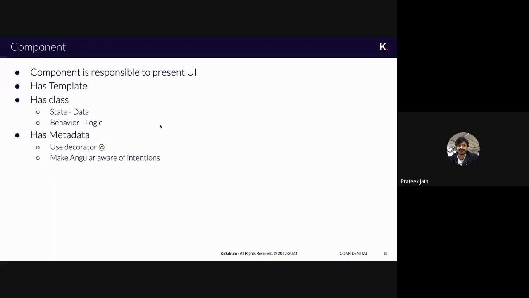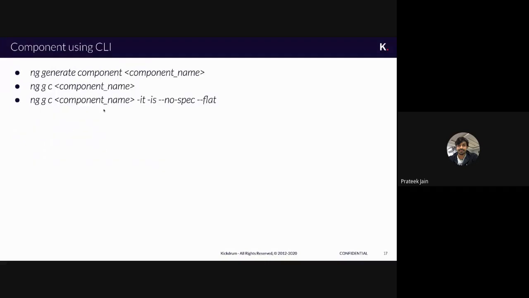Okay, moving on. How can you create a component? When you started the project, you had an app component. It got created by Angular, and that is the starting point of your application. But now let's say you want to create a website where you want a header, or you want to show some form or something. How will you start developing those things in your Angular application? As I said, everything in Angular is a component, so you have to create components for that.